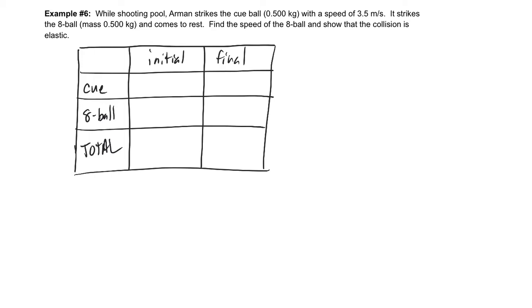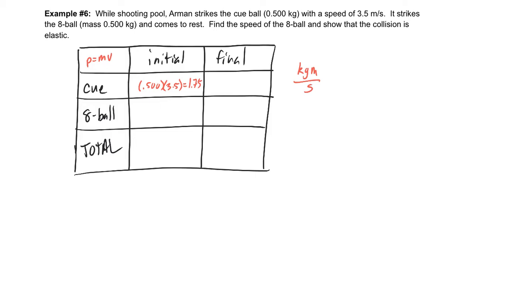Remember that this is all for momentum, and momentum is the mass times the velocity. So when I look at the cue ball, the initial mass was 0.500 kilograms, which will be times its velocity, which was 3.5 initially. And that should give me a value of 1.75. Now, that 1.75, I do know the units are kilogram meters per second because my 0.500 was in kilograms and my speed was in meters per second.